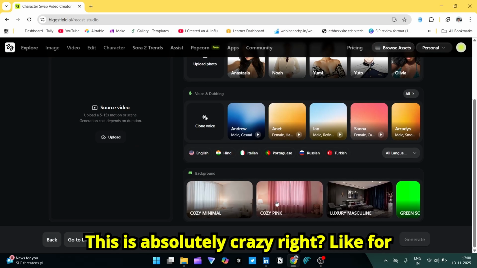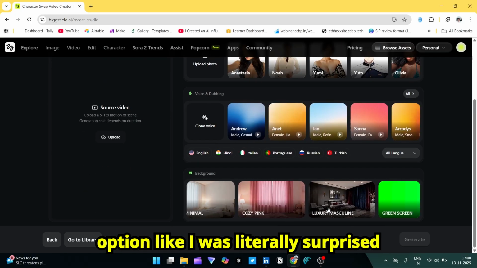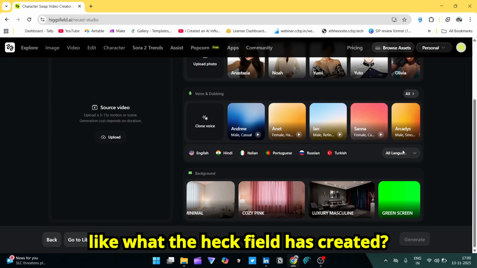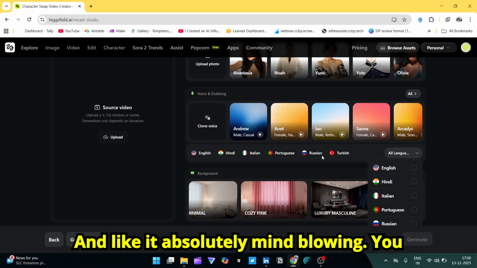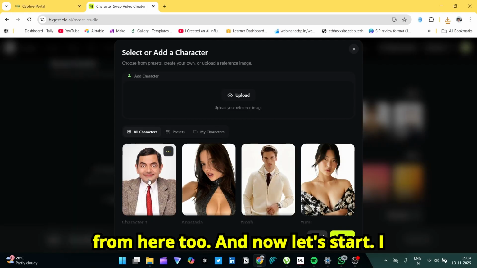For real, when I saw this option, I was literally surprised, like, what has Higgsfield created, man? It's absolutely mind blowing. You get plenty of languages from here too.